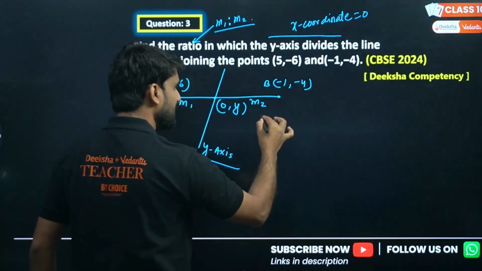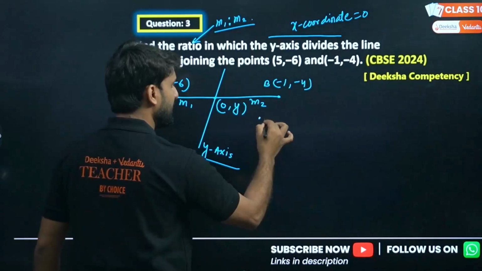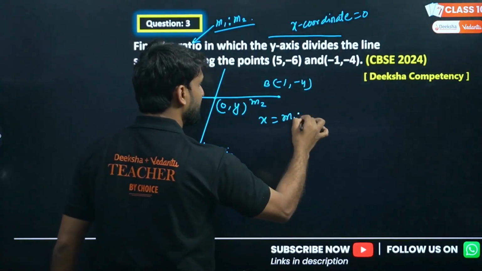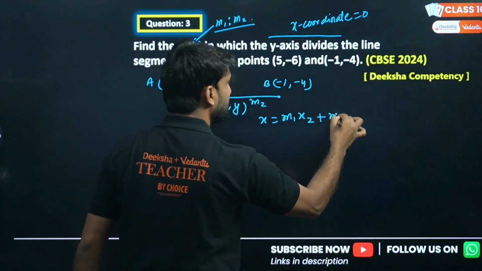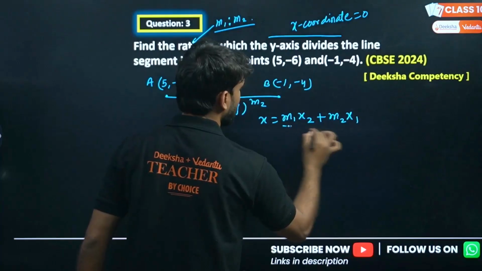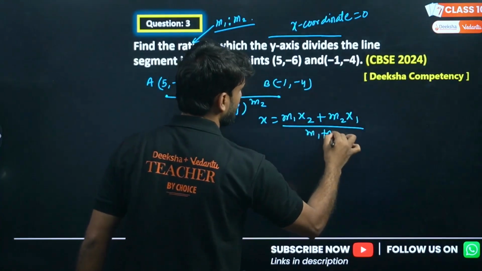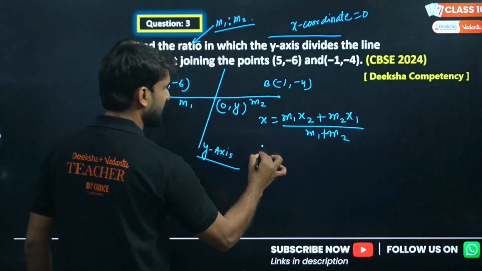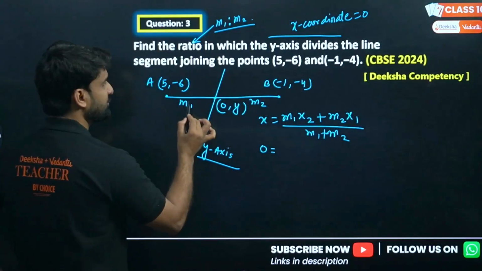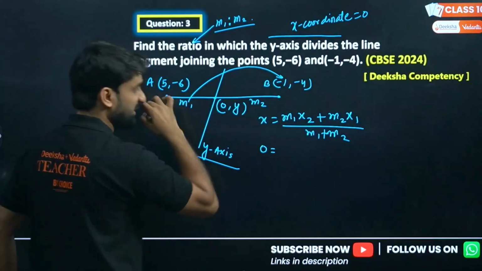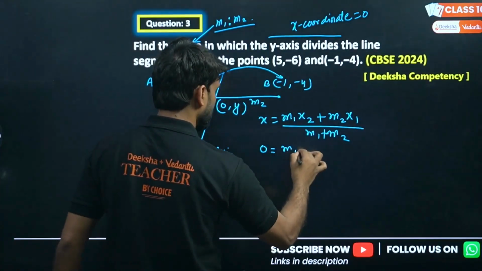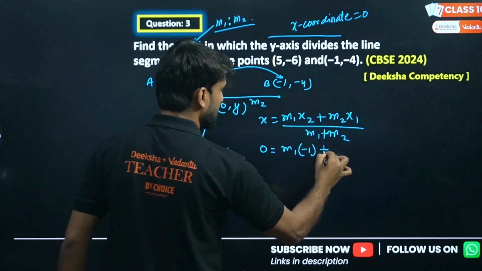So applying the section formula, x equals m1 x2 plus m2 x1 divided by m1 plus m2. This is the formula; I am writing the formula first. So x is 0 here, so we can put x as 0. Now take m1. For m1, this x has to be taken: m1 into minus 1. Plus I am taking this m2.